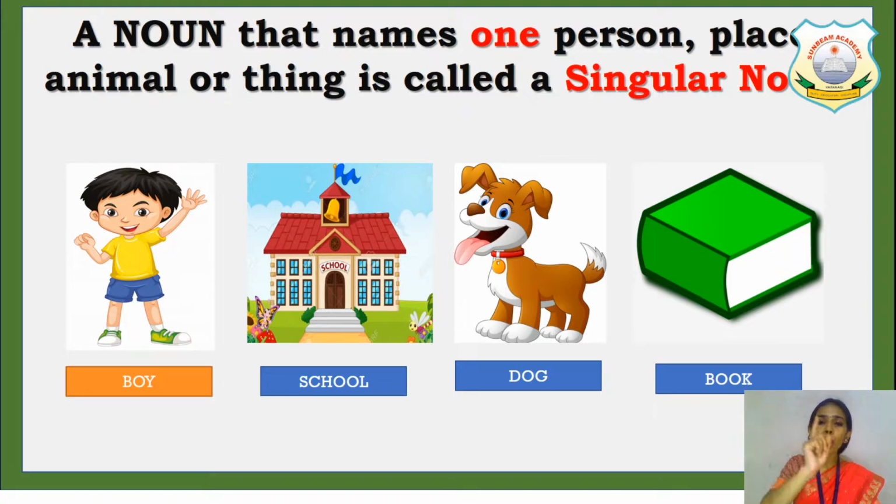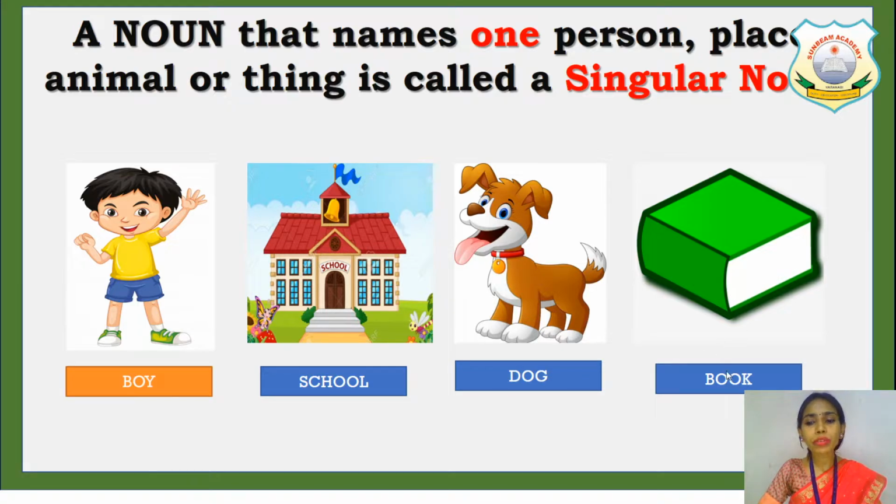Singular means one. What is the meaning of singular? One. Singular means one. Like here you can see some examples. There is one boy, so we will say B-O-Y, boy. One school, so it's school. One dog, so it's D-O-G, dog.